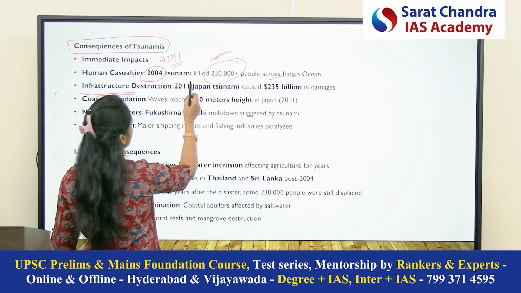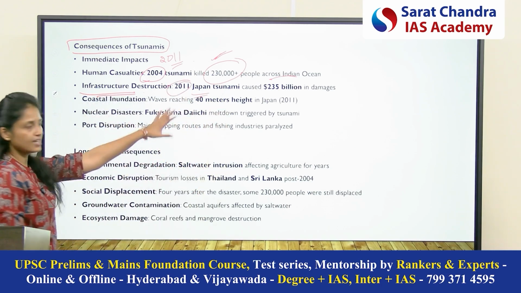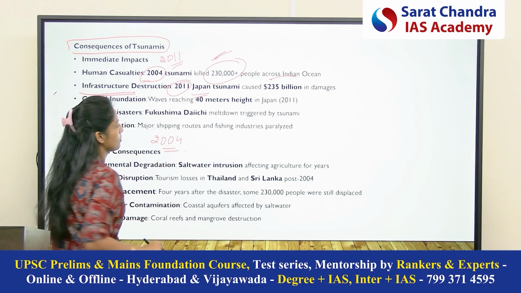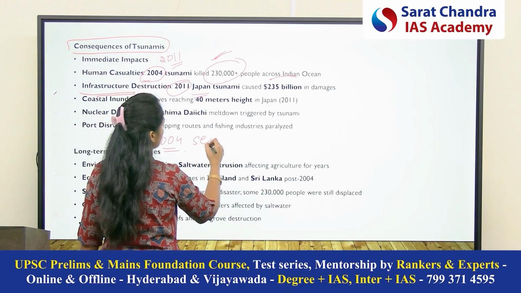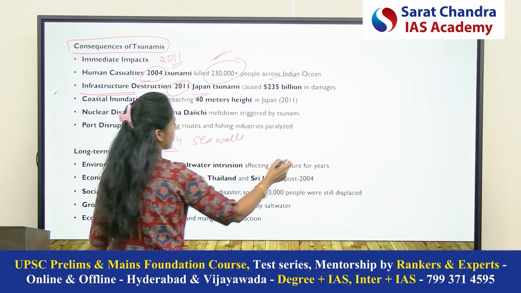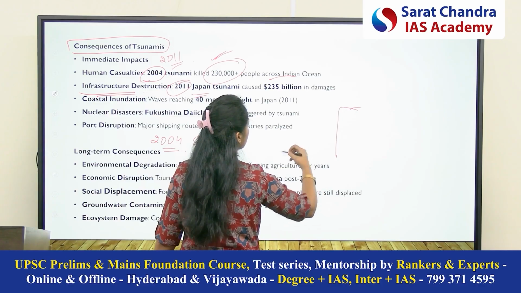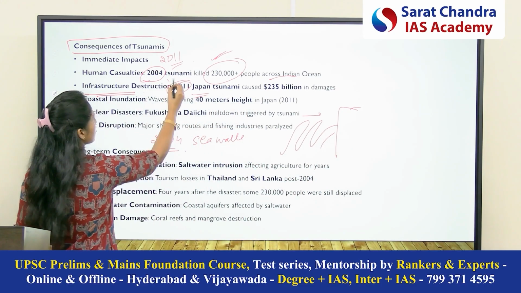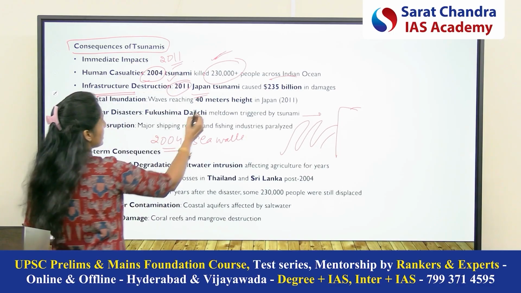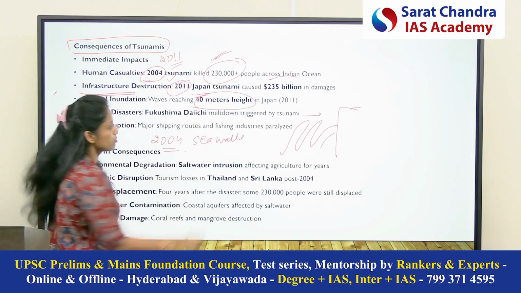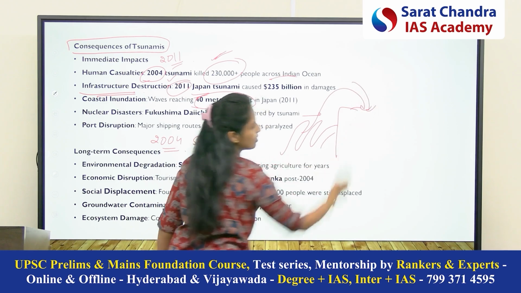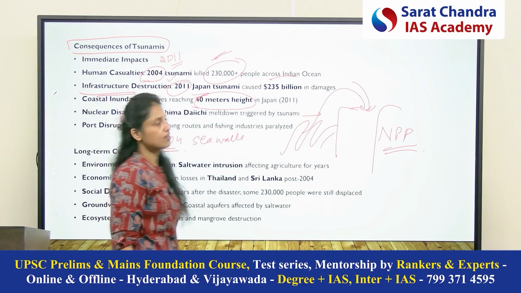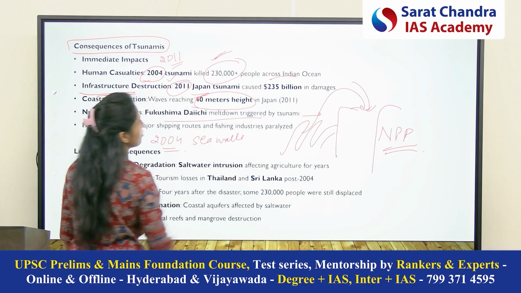Here I have given the example of the 2011 Japan tsunami. See what happened here. After the 2004 tsunami, the country started building sea walls. Sea walls, why? For example, I have created a sea wall, and tsunamis will come and these walls will obstruct the tsunami. But what happened in 2011? The waves reached a height of 40 meters, so they surpassed this sea wall. And here was the Fukushima nuclear power plant, so it led to the meltdown of the nuclear power plant.